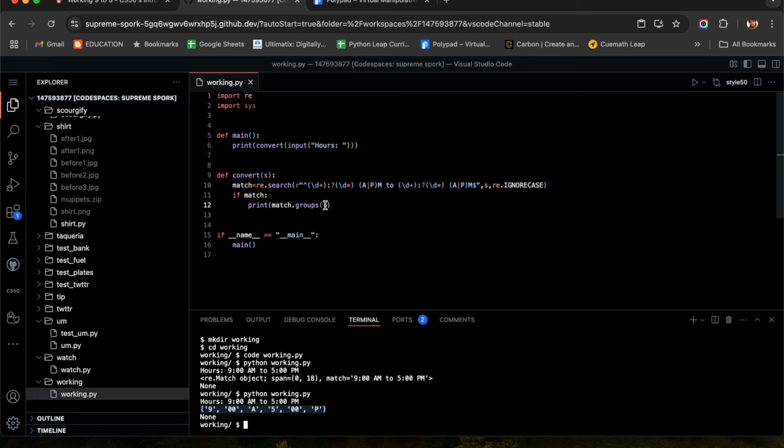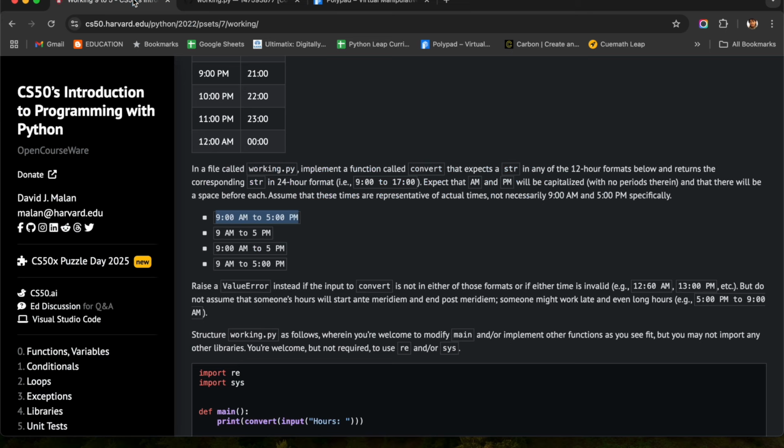Okay. So I need to check whether the group starts at 0 or 1. So let me just do 1 and try to print and see what is the group of 1, because I am just confused whether this group is going to start with 0 or 1. One second, let me do copy again.